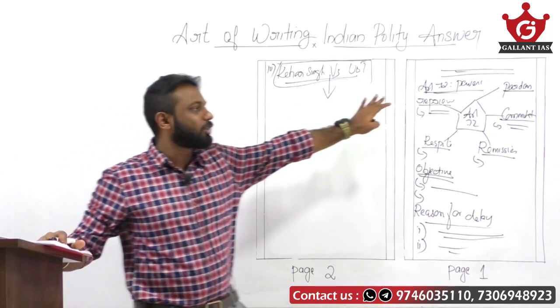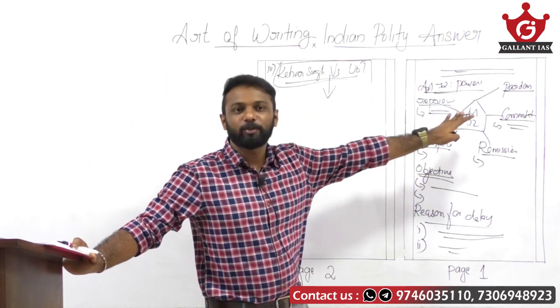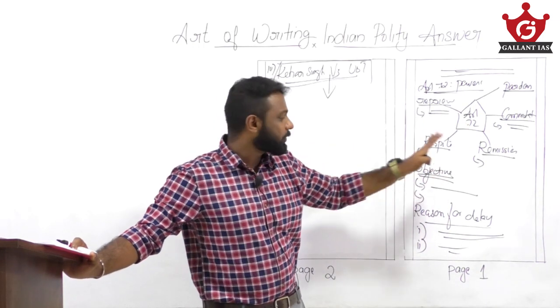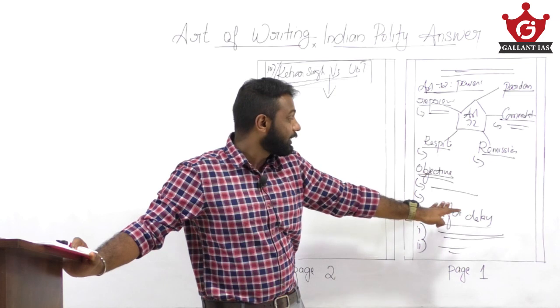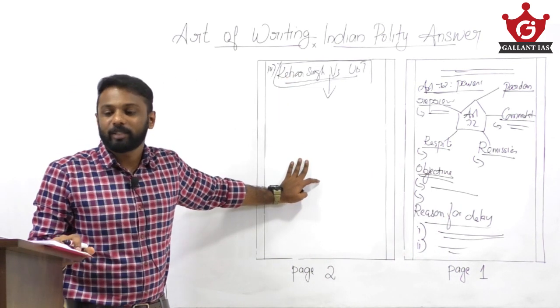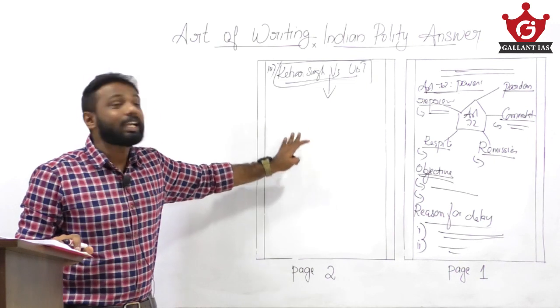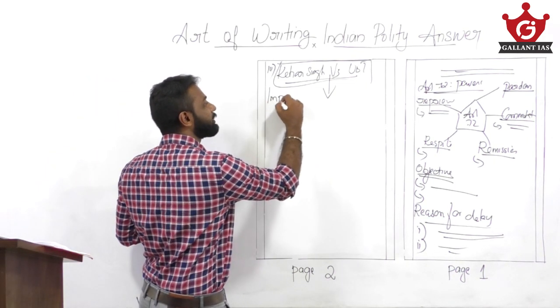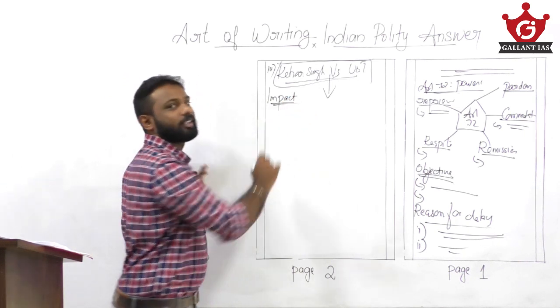So now we mentioned the intro part, mentioned about the powers of president, Article 72 in a diagrammatic manner, and we have mentioned two objectives, and also we have mentioned the reasons for delay, and we even quote a case and its judgment by the Supreme Court. So when a delay happens, what can be the possible impact upon the person or a convict?